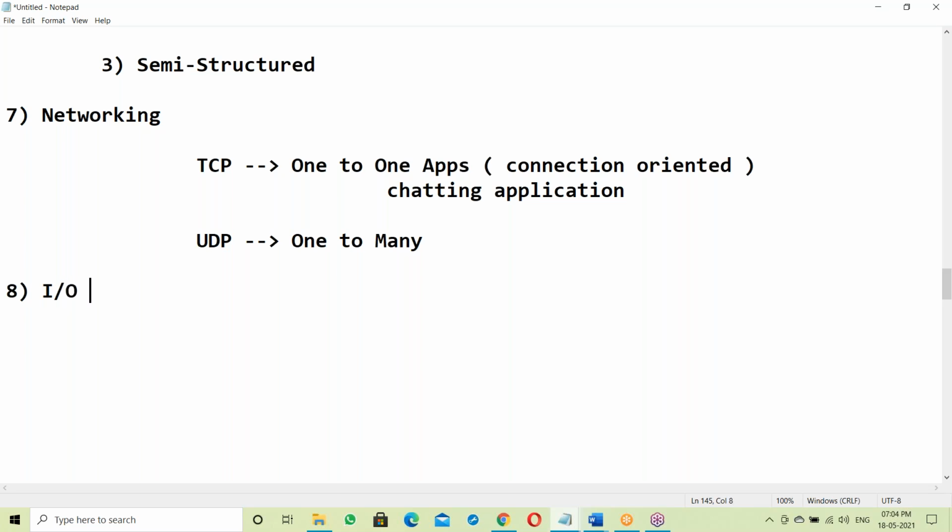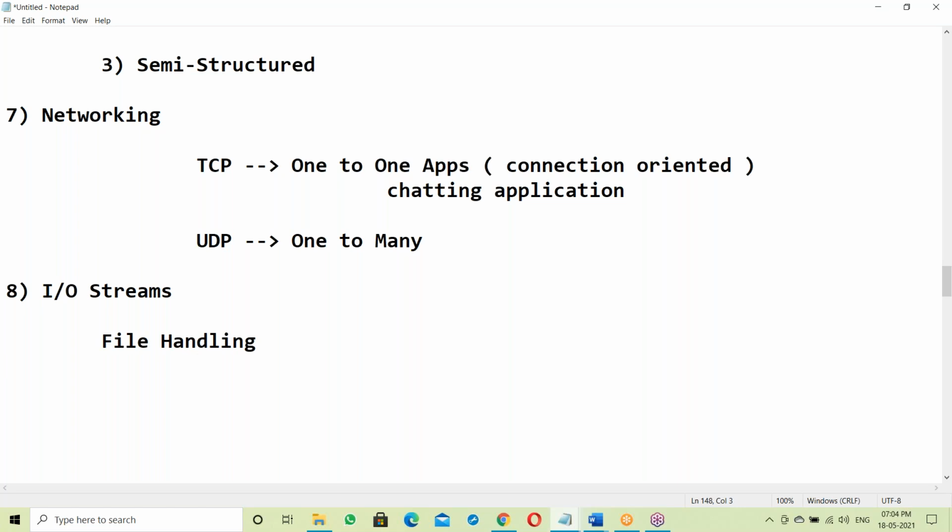Next, IO streams. This is a very important topic. IO streams are very important. IO means input and output. Input is the source of data, and output is the destination of data. It's nothing but the file handling concept.